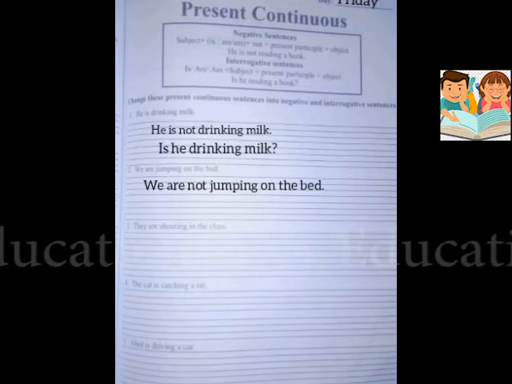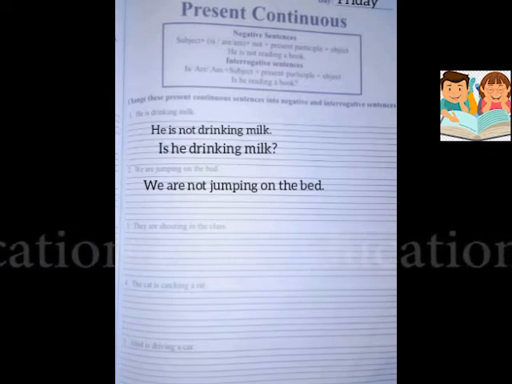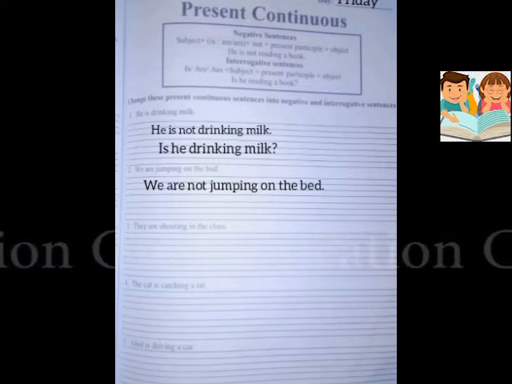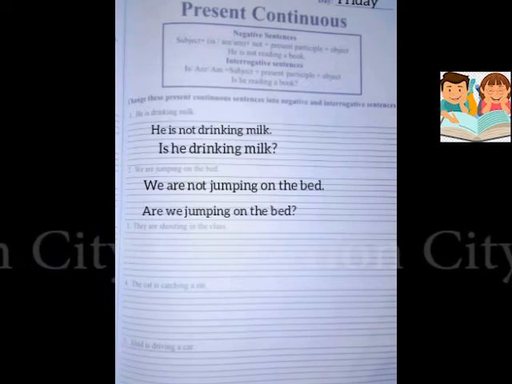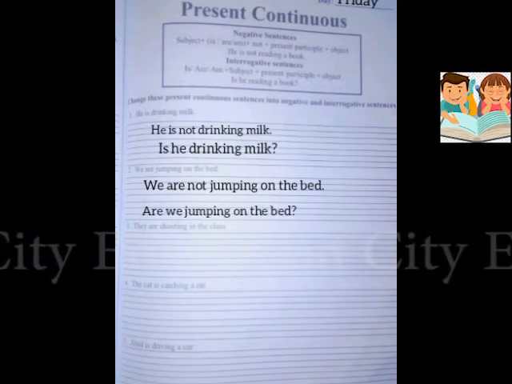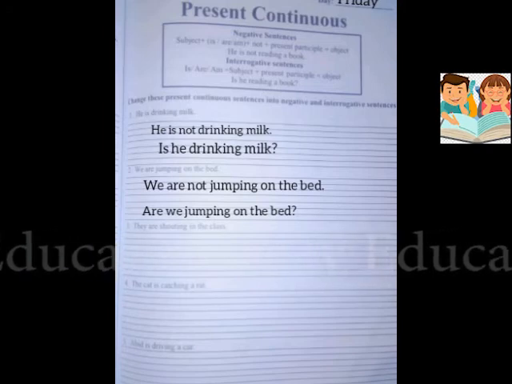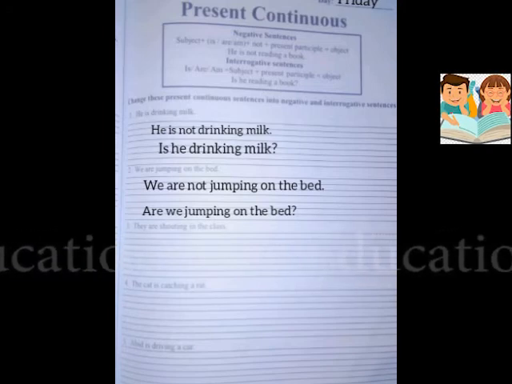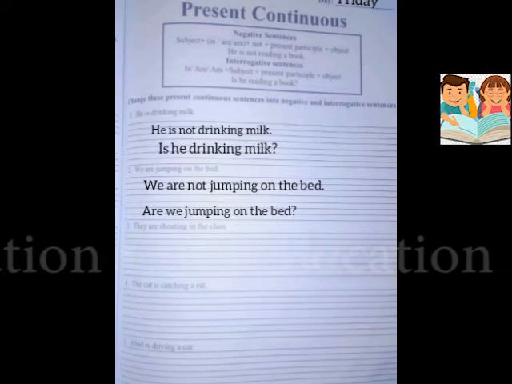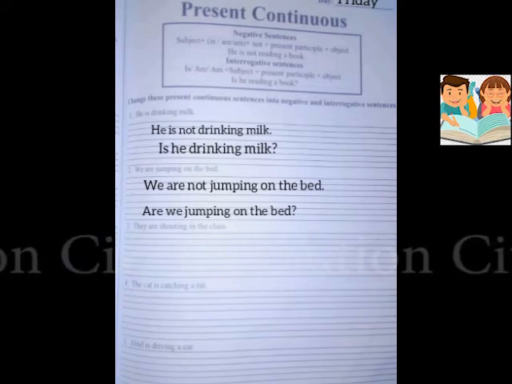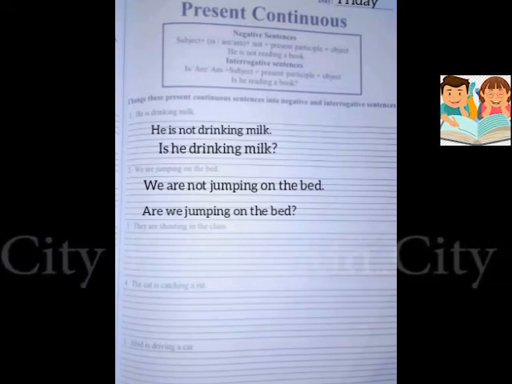Yes, we replace the subject with be verb. So we will write as are we jumping on the bed? At the end हम क्या लगाएंगे? Yes, question mark. Write as are we jumping on the bed with question mark.